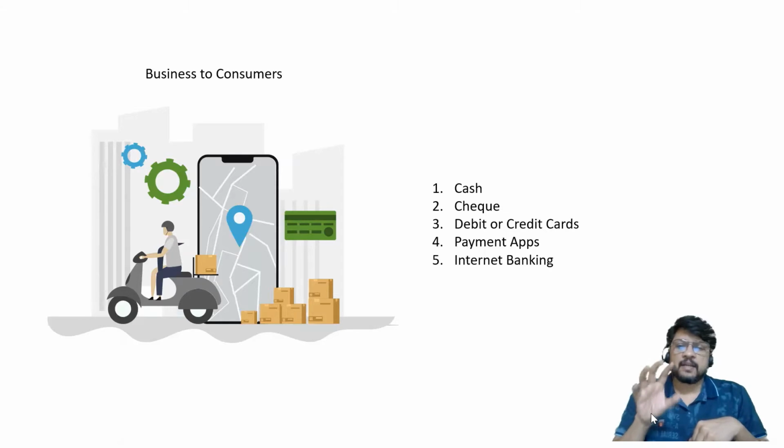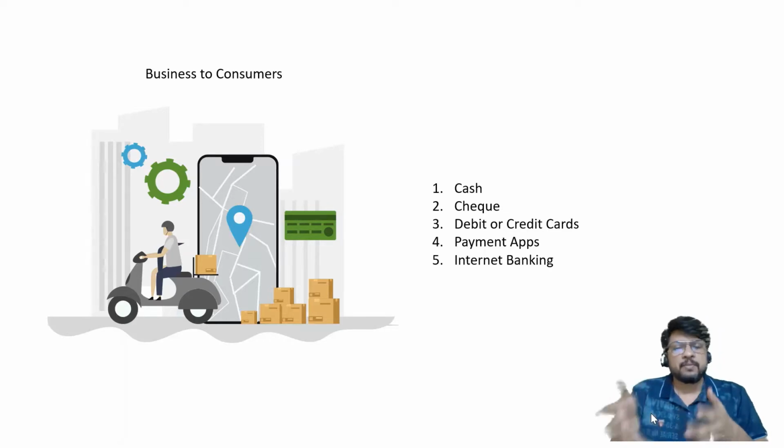So the first category of businesses is business to consumers, wherein one party, that is the seller, is a business and another party, that is the buyer, is the consumer. So when you are buying any goods from any shop, maybe your dresses, chappals, shoes, or maybe you are purchasing food grains or vegetables or fruits,